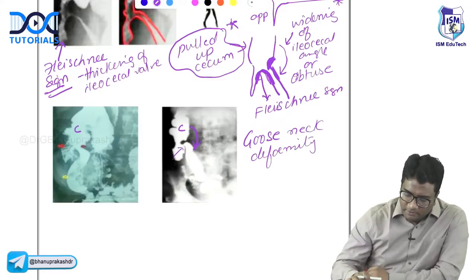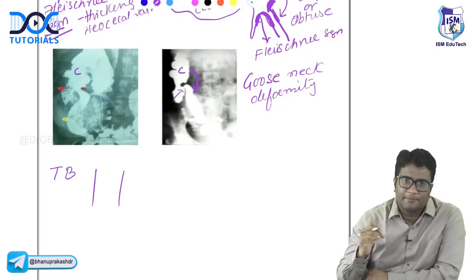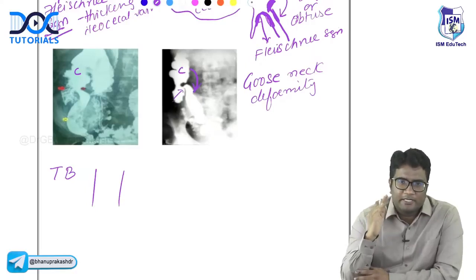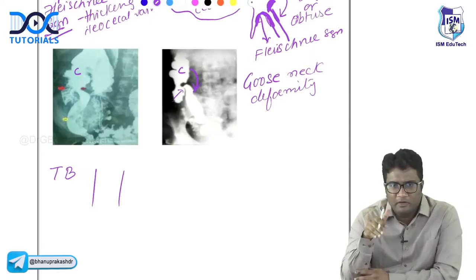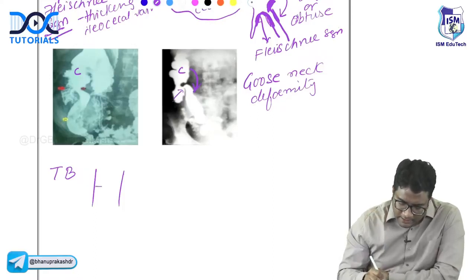And if I ask you what type of ulcers do you see in ileocecal TB? In TB in the gut, what type of ulcers do you see? Do you see longitudinal ulcers or transverse ulcers? Can you tell me? Very good. TB will have transverse.